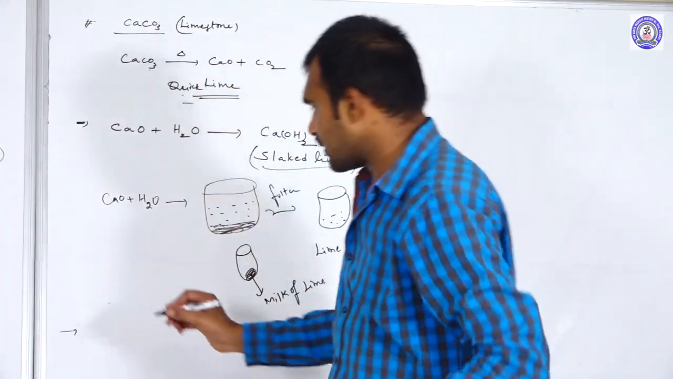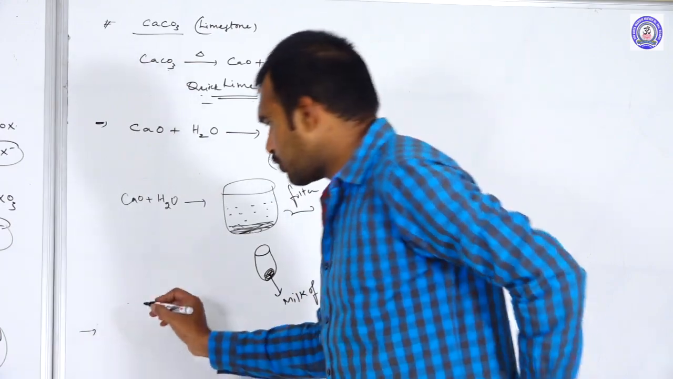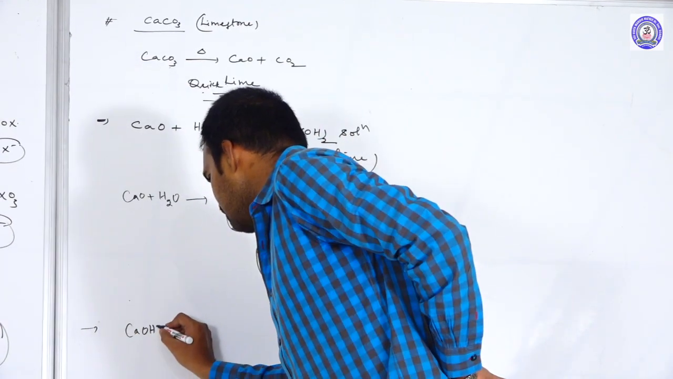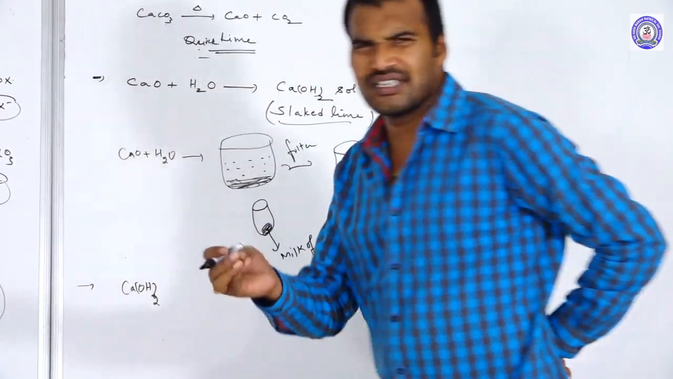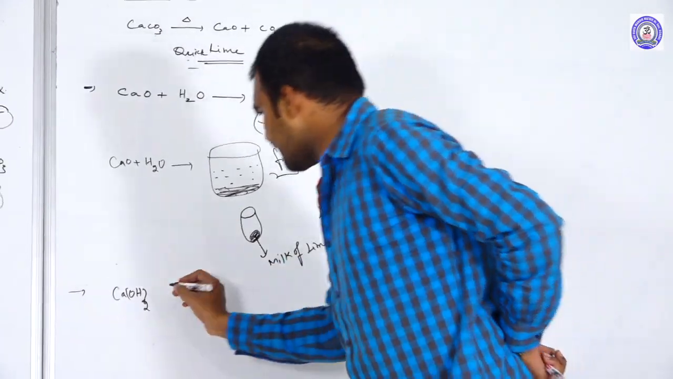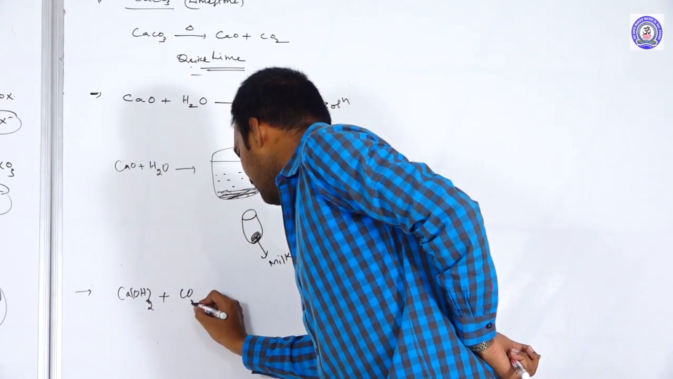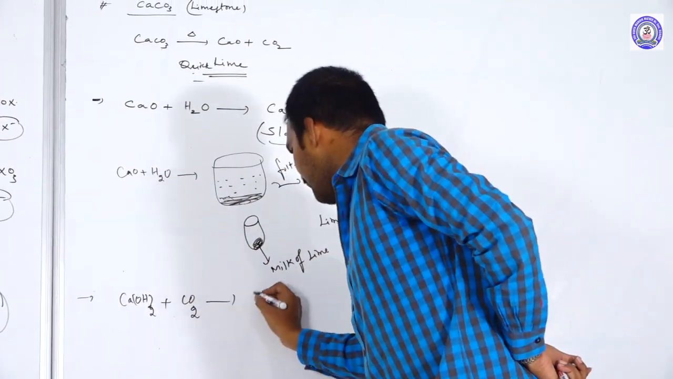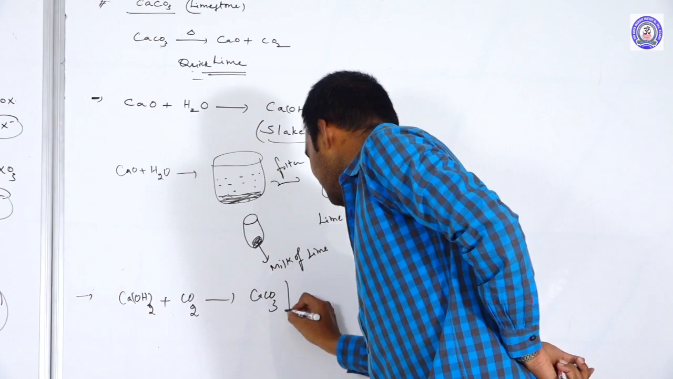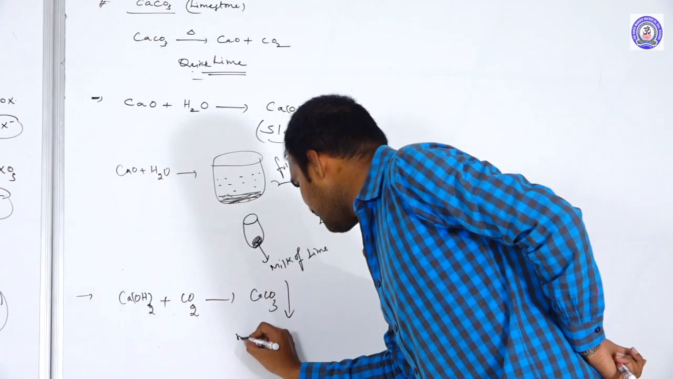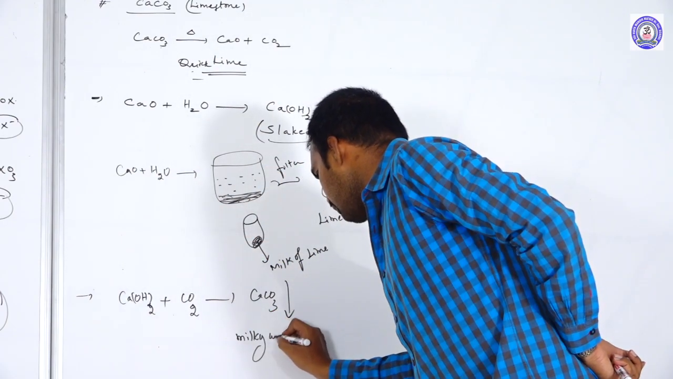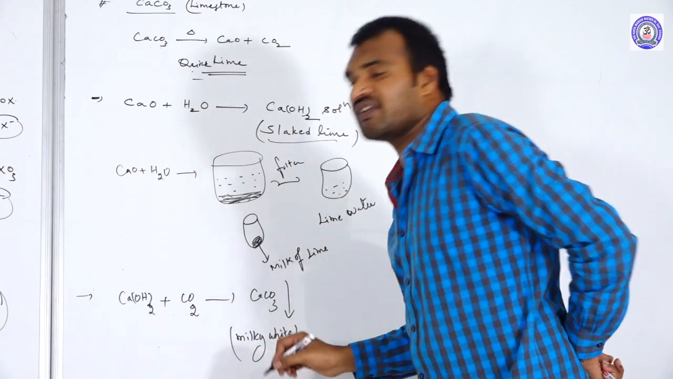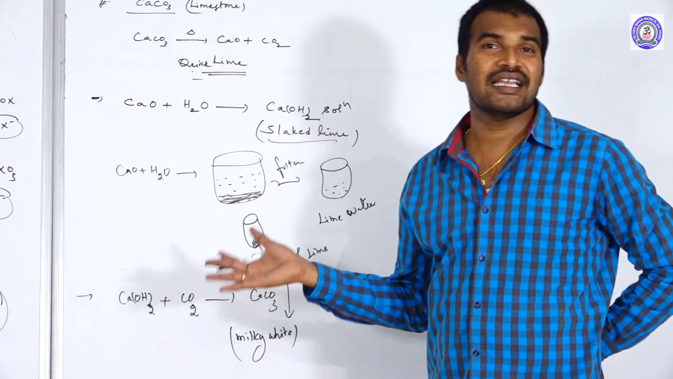As we know, suppose you send CO2 gas into Ca(OH)2, calcium hydroxide, which is simply lime water. If you send the CO2 gas into the lime water, what happened? Immediately we get CaCO3 precipitate. This is a milky white precipitate that forms because of the formation of CaCO3.